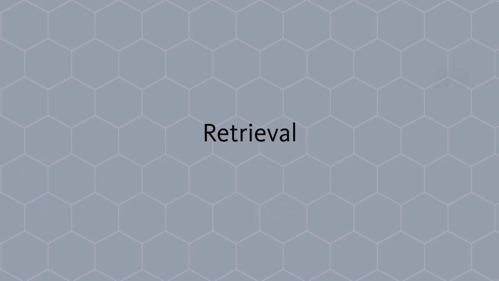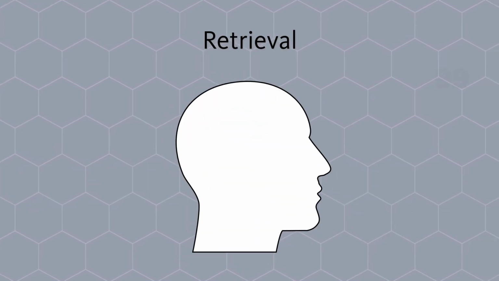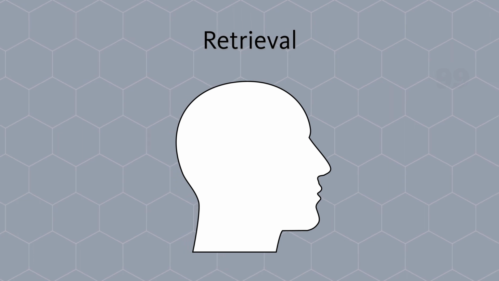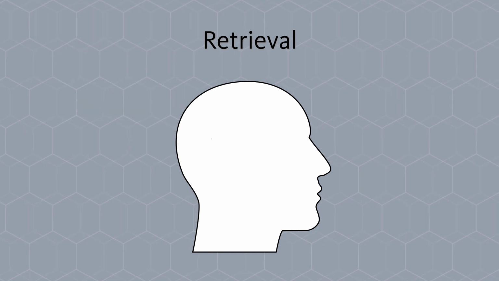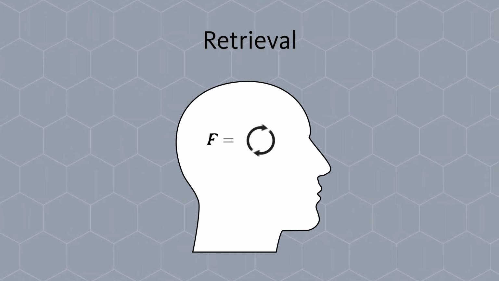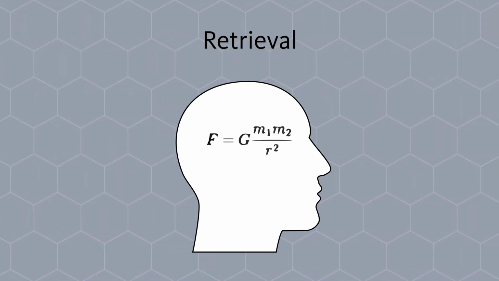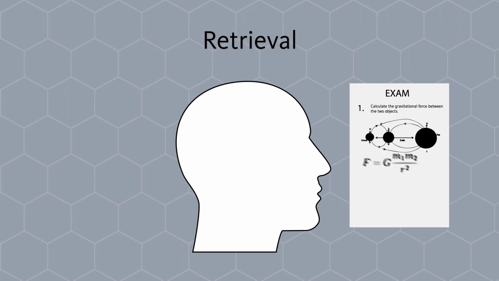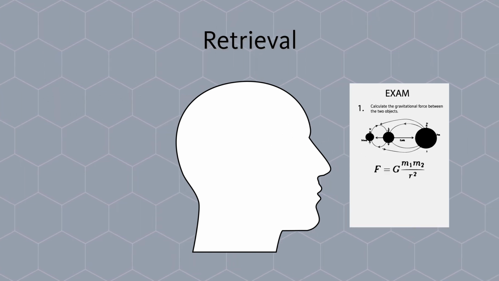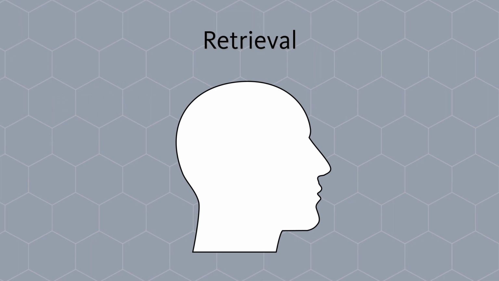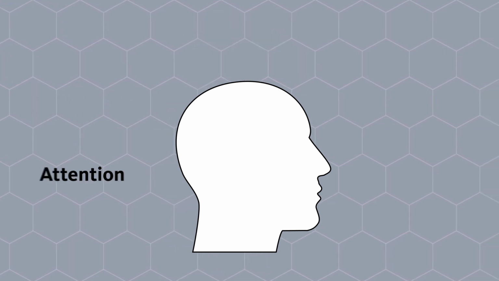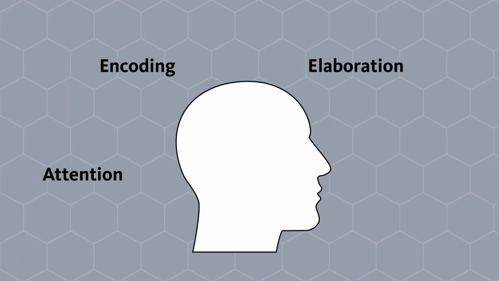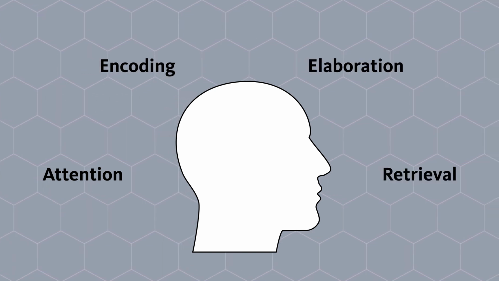Retrieval. One of the most effective strategies for developing long-term memories is retrieval practice. Retrieval is the act of recalling information from memory. When you retrieve information, it becomes active in your working memory, so you can apply it in the moment, like when you recall a formula and use it to answer an exam question. Retrieval practice can contribute to forming stable, long-term memories. We'll learn strategies for attention, encoding, elaboration, and retrieval in the coming weeks.